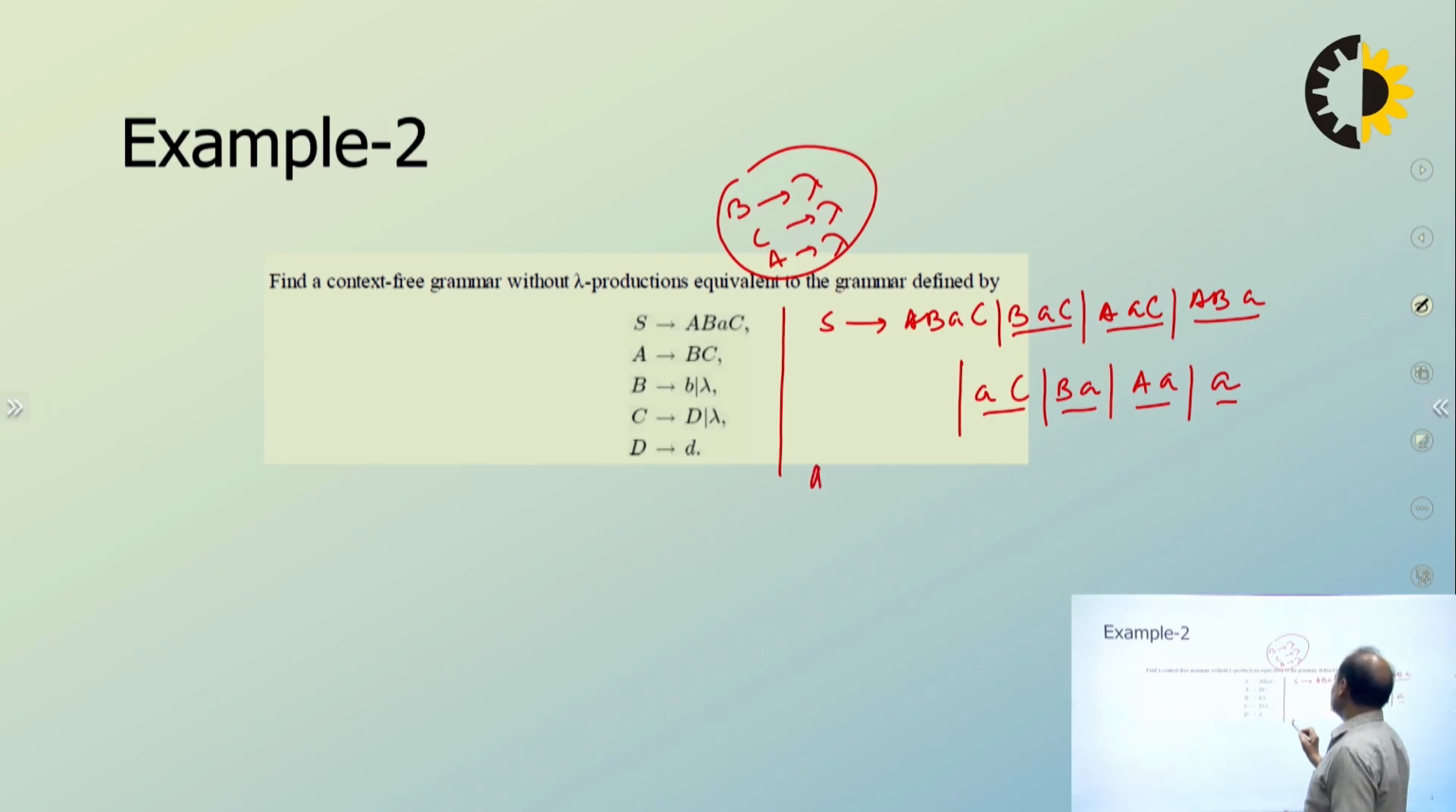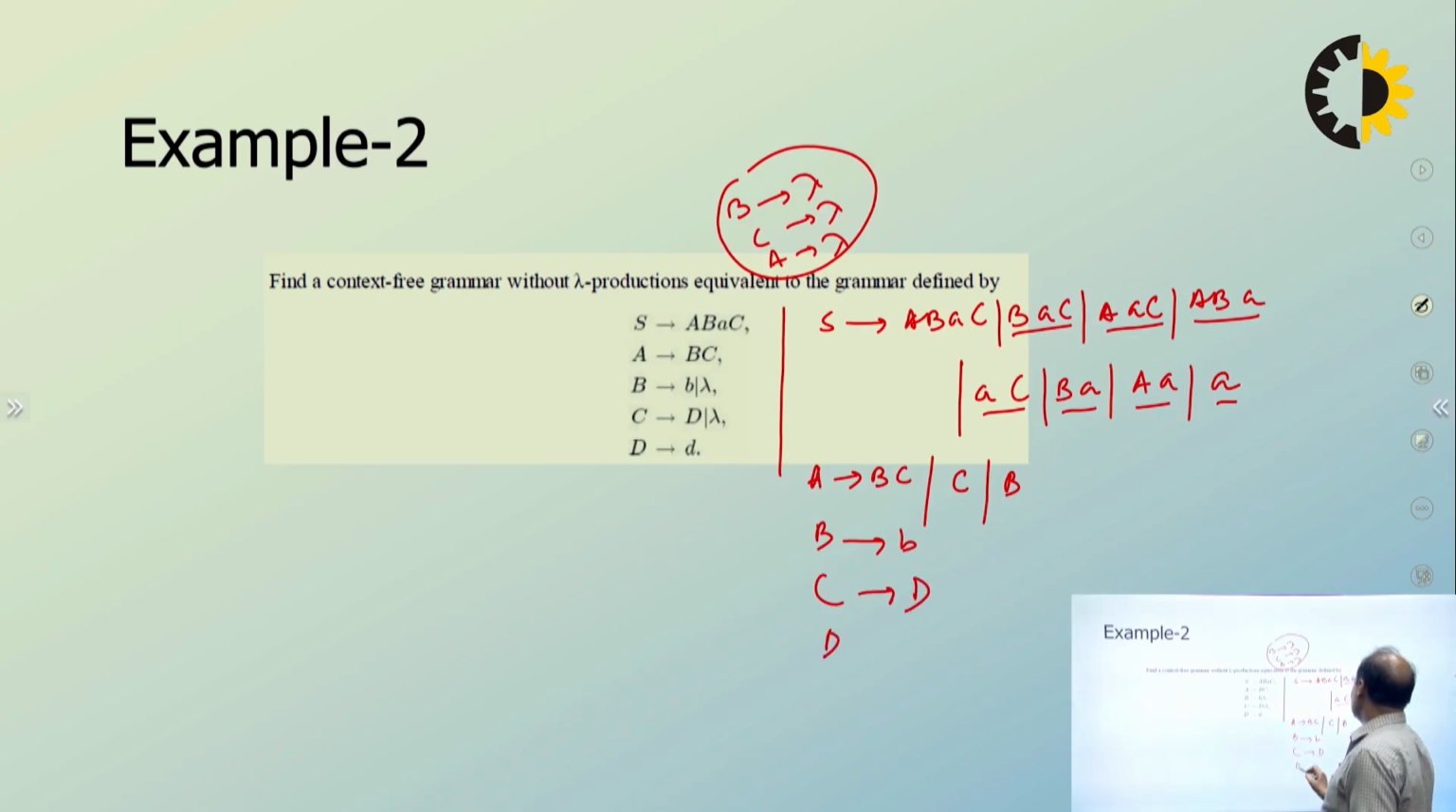Next one is A goes to BC, okay? Now B is lambda, it will become C. C is lambda, it will become B. Both are lambda, we are not interested in that. A goes to lambda, right? So it is finished, okay? Now this is B goes to small e, C goes to capital D, and D goes to small d. So this is the grammar without lambda productions.